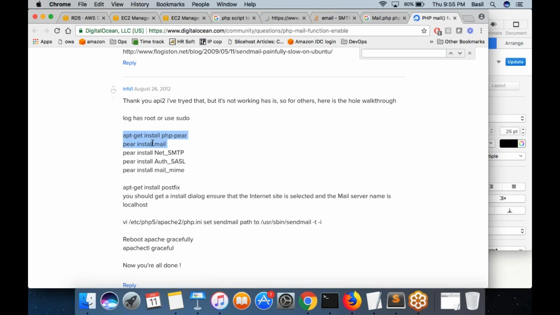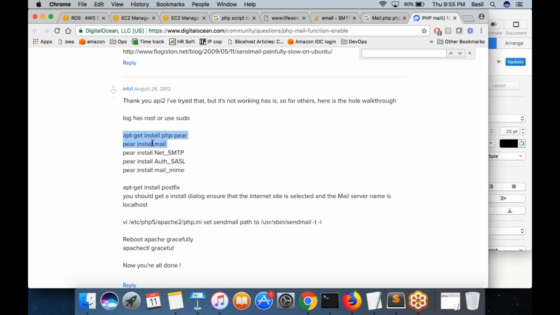First, execute these commands. Basically, what you are doing here is, from a PHP script, you want to send out an email. That's what your developer would do, right? Whenever they want to send out an email from their application, they need to write the code. So assume you are a PHP developer. You don't really need to work on these things much, but I wanted you to understand how it works.